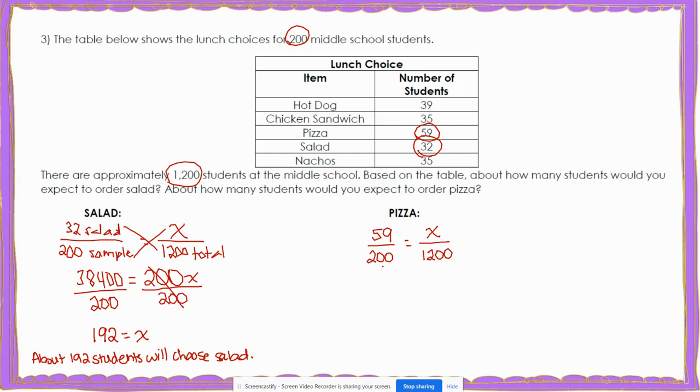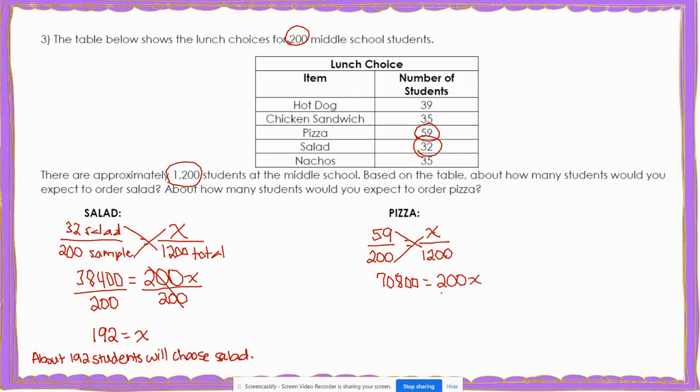So again, you can look at this and say, I know that to get from 200 to 1,200, I would multiply 200 times 6. So to get from 59 to x, I would multiply 59 times 6. If you can't see that, then you can always cross multiply. So if I cross multiply, 59 times 1,200 is going to give me 70,800. And then I put my equal sign, and x times 200 gives me 200x.